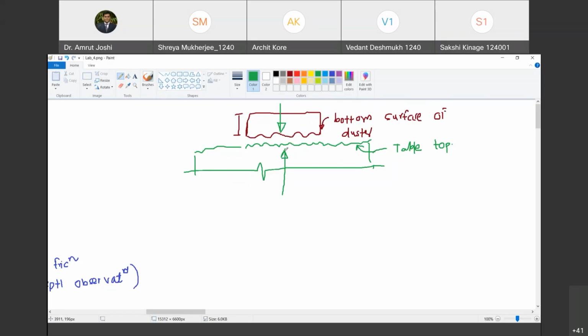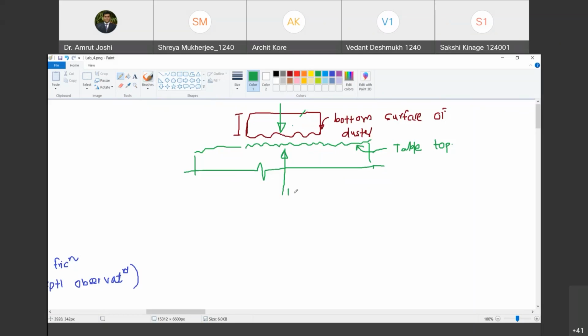Agreed? Yes, sir. For example, if P would have been this way, then only its normal component to this common surface is going to ensure that there is enough interlocking between the duster bottom surface and tabletop surface. However, the component parallel to the interface is going to help sliding. Do you agree with me? Yes, sir. So therefore, we are only interested in normal reaction.